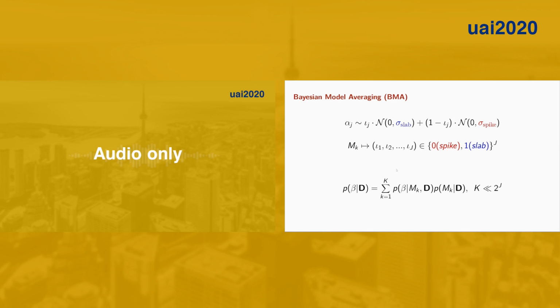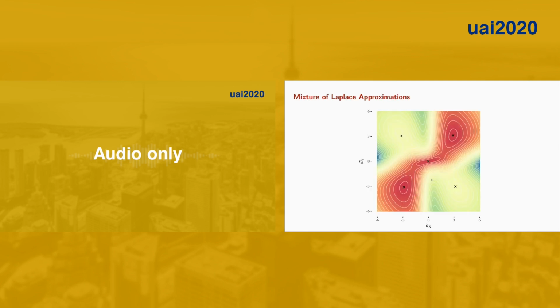For each IV model, we then need to compute the parameter posterior and the model posterior. The parameter posterior surface is relatively simple, as can be seen in this example projection surface. We have observed empirically, and we conjecture, that there are no more than 5 different local optima or modes for each IV model. We can therefore achieve a fast approximation of the parameter posterior using Laplace's method.